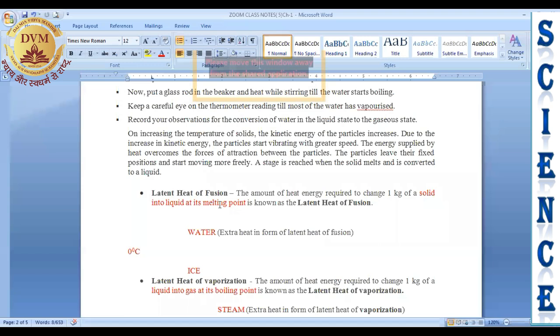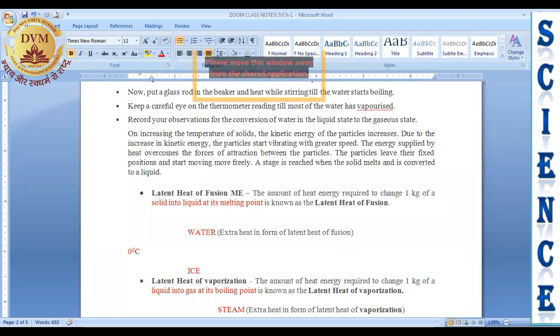So till the complete ice will melt, the thermometer will show the 0 degree temperature, right? So we can say the amount of heat energy required to change 1 kg of a solid into liquid at its melting point is known as the latent heat of fusion or latent heat of melting. Same, we can also write latent heat of fusion or melting,